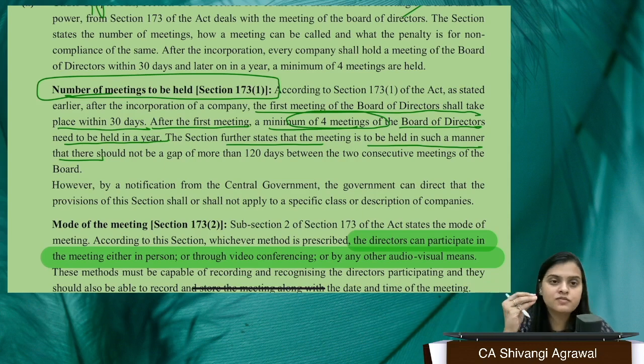So, all we have to check over here is point number 1: within incorporation, 30 days, that point is irrelevant. Second, minimum 4 meetings, and third, gap should not be more than 120 days. If it falls within that parameter, then of course there is compliance and no contravention. If it doesn't, then definitely there is a contravention.